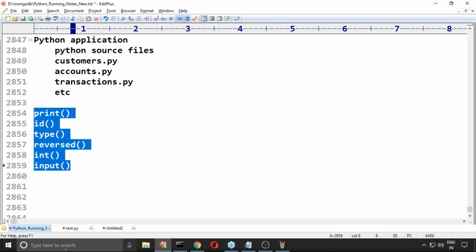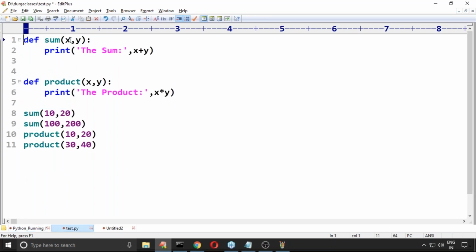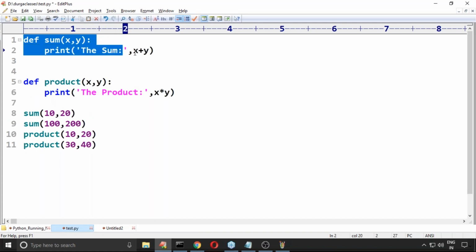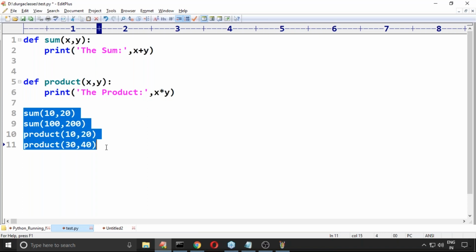Now these are my own functions. I'm defining my own function, and here it's also my own function. It's not a Python predefined function. I'm calling that function based on my requirement.